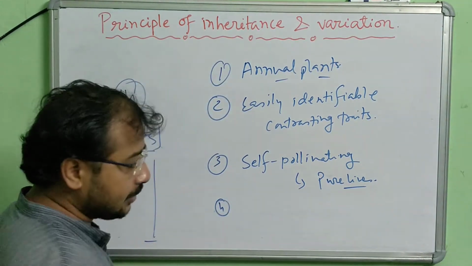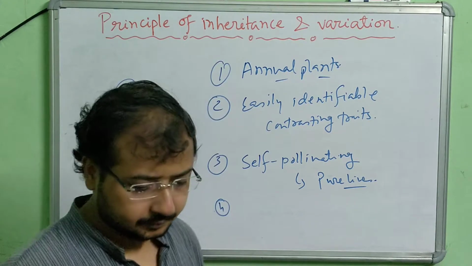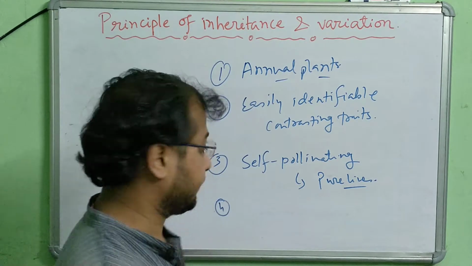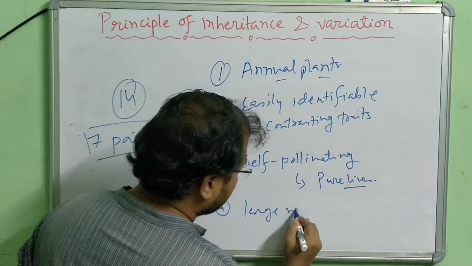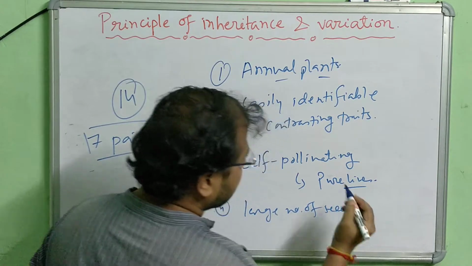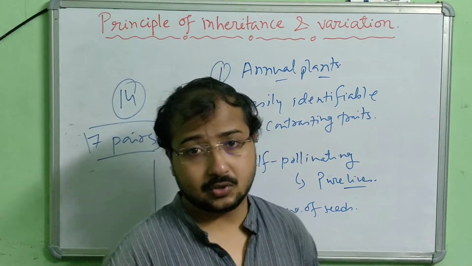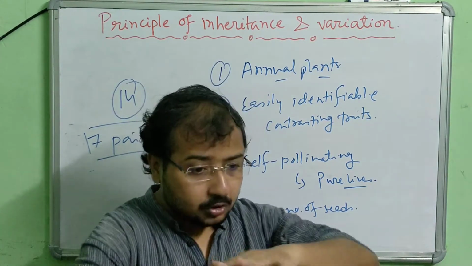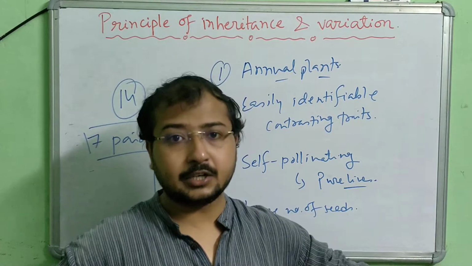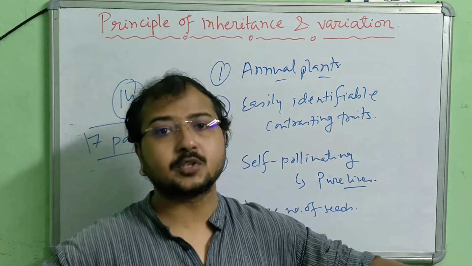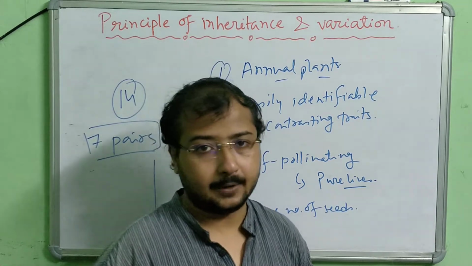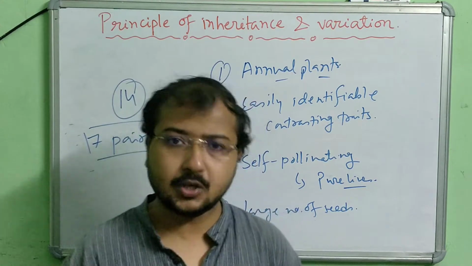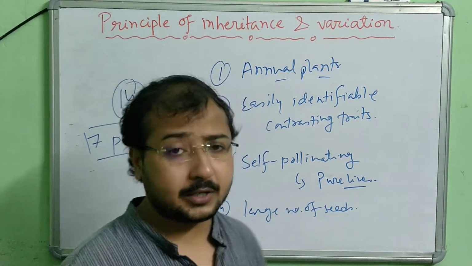Number 4 advantage of the pea plant: a large number of seeds are produced in one generation. That makes the experiment much easier, because if you have a larger number of results in front of you, it is easier to observe the expression. So these are a few advantages of the garden pea plant. That is why Mendel chose it. This is a very important point for your exam.